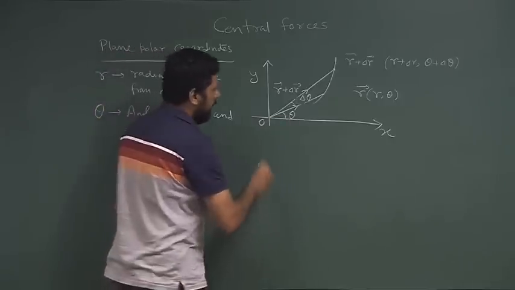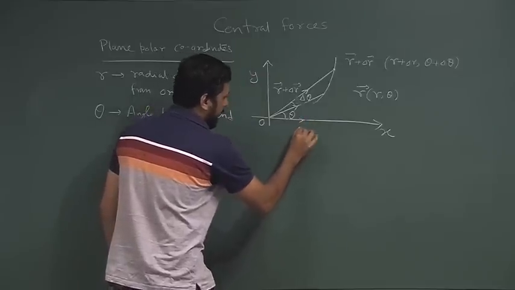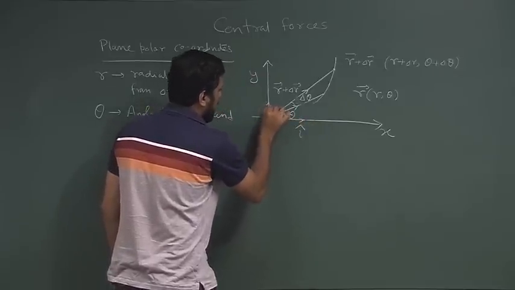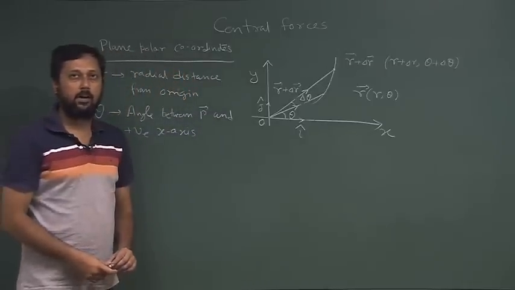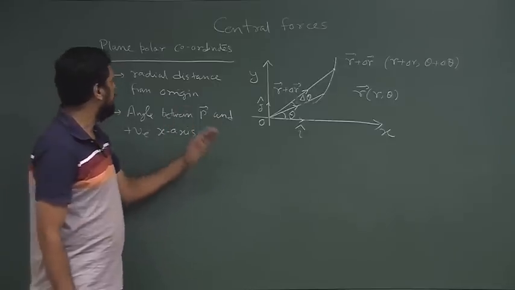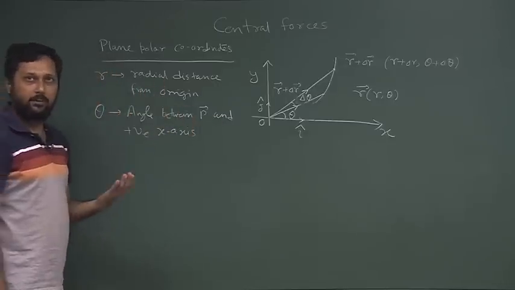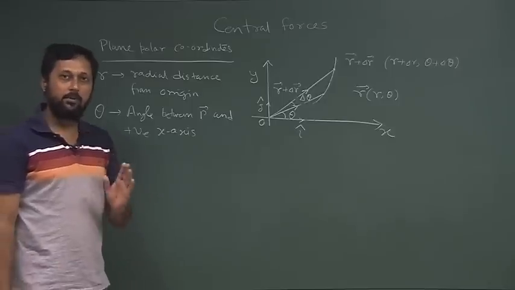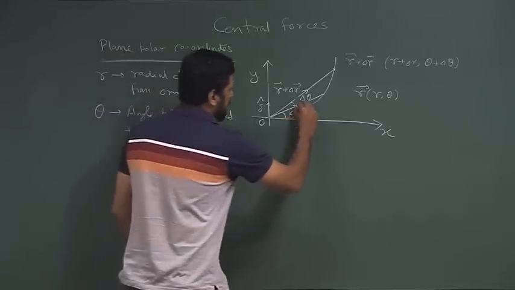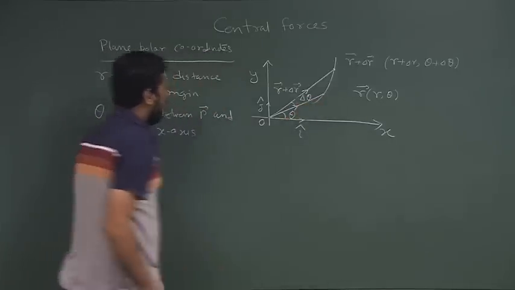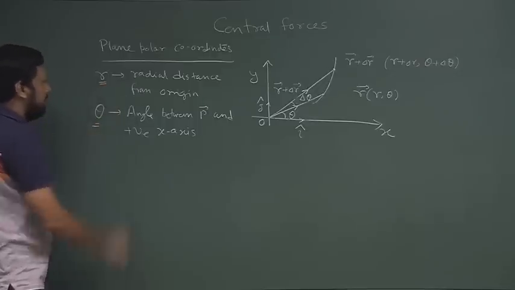Now, if you recall, in the Cartesian coordinate system we have the unit vectors i cap and j cap. In plane polar coordinate systems also, to write vector equations we need unit vectors, so we have to define two unit vectors, one for r and one for theta.